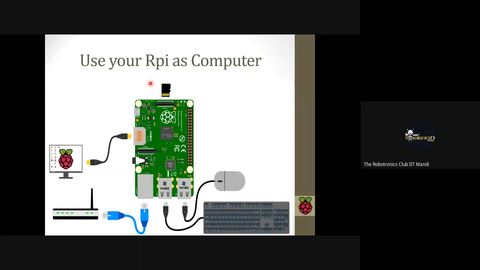And after making it bootable, just keep this memory card in the back of the Raspberry Pi board. For the display, you need to connect your monitor with the HDMI port, for internet connect that Ethernet cable, and connect your keyboard and mouse like that. Then you can use this Raspberry Pi as your computer.